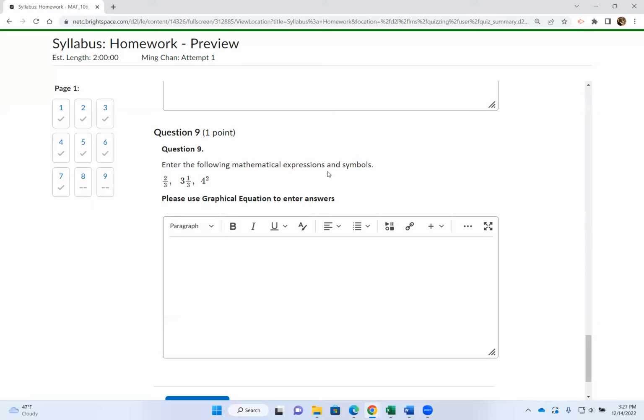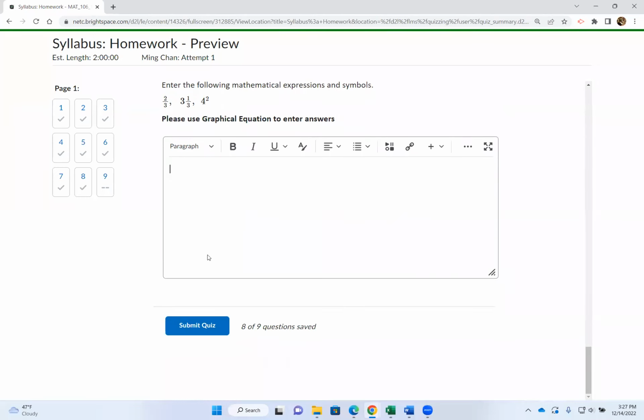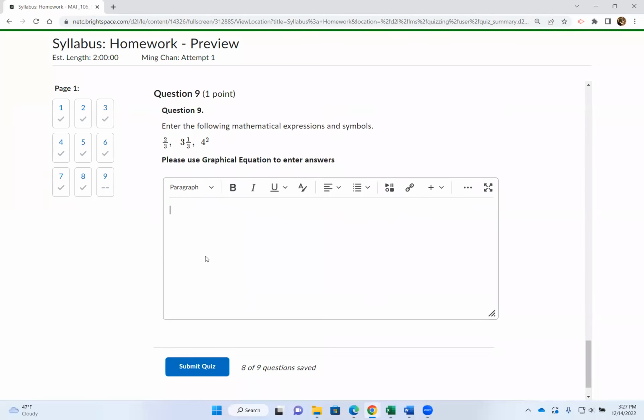All right, question number 9. Enter the following mathematical expression in symbols. I'm going to add another one here, just in case. I can't remember if we need it or not. So let's go to graphical equation real quick and show you how to enter a fraction, mixed number, and exponents.